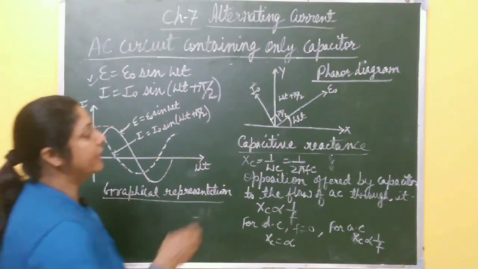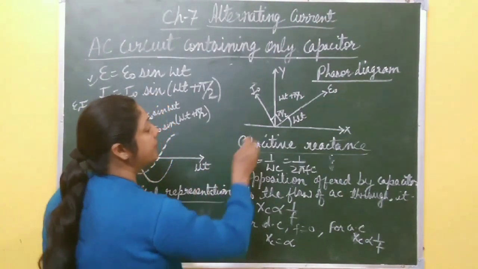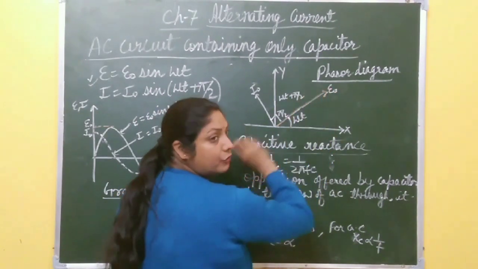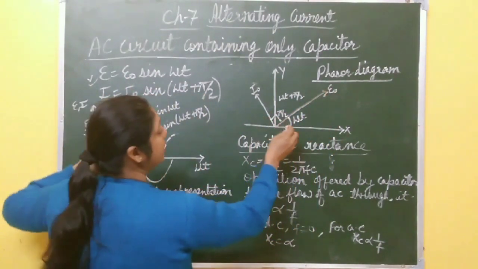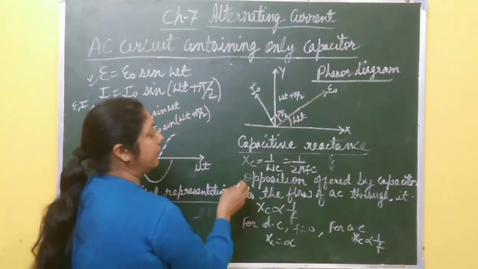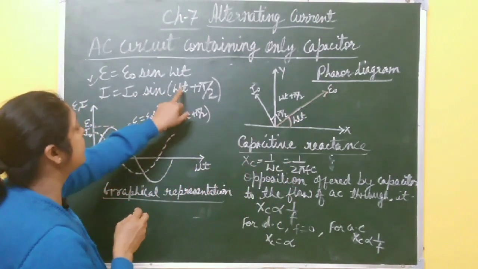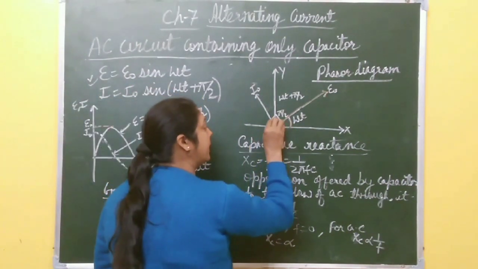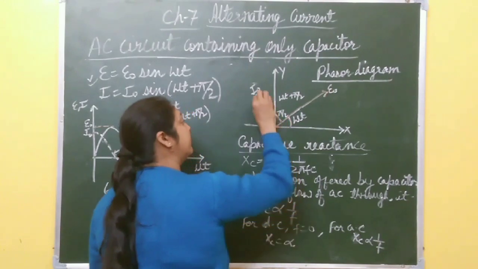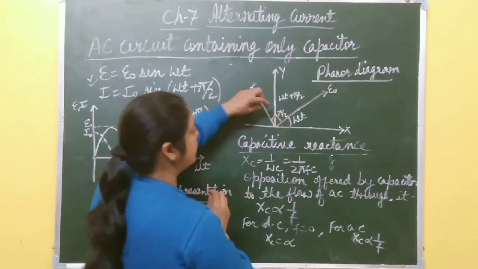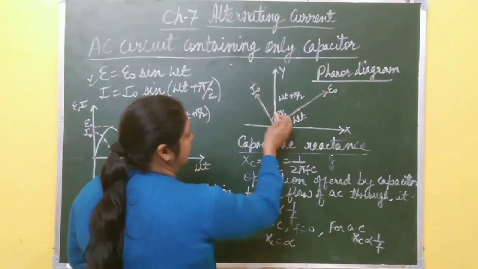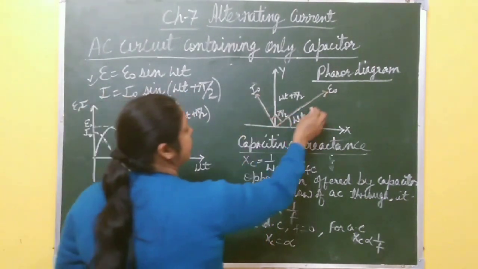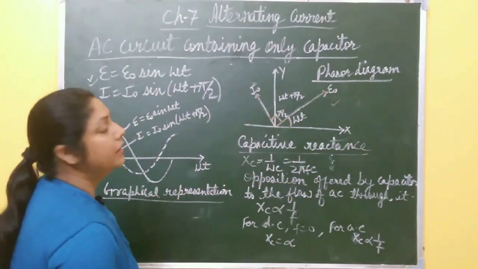Now next is the phasor diagram. Here again, this phasor, the rotating vector, represents the peak value of alternating voltage, E naught. Here the angle is omega t. Now current leads this voltage by an angle pi by 2. It means from here you take an angle of 90 degrees, and you draw the rotating vector I naught here. This is pi by 2. So the total phase angle is omega t plus pi by 2. In this way you draw the phasor diagram for capacitor.